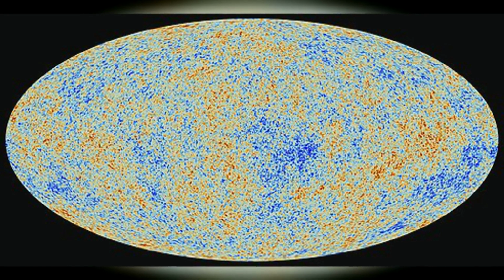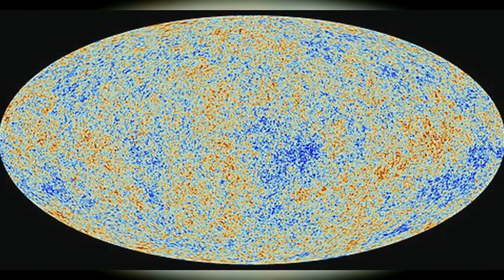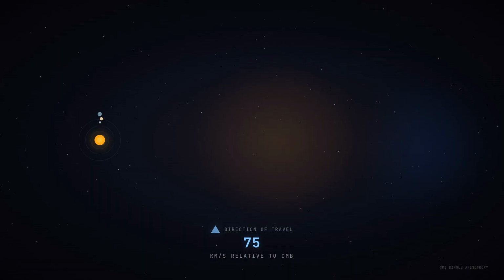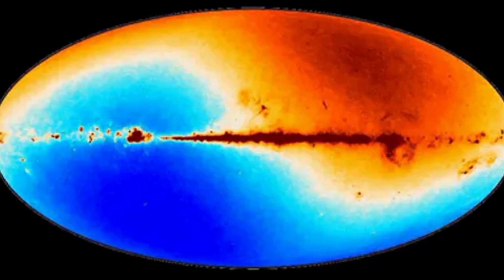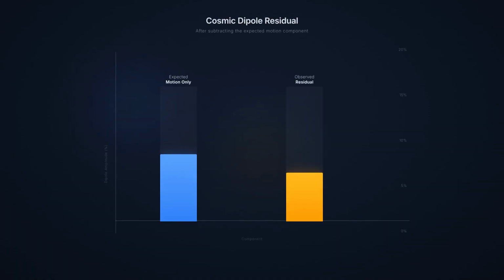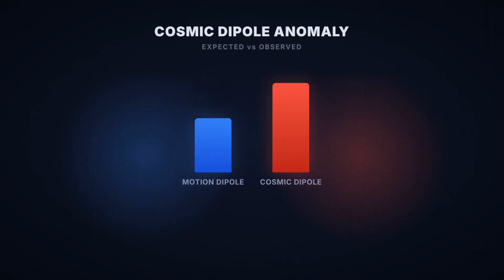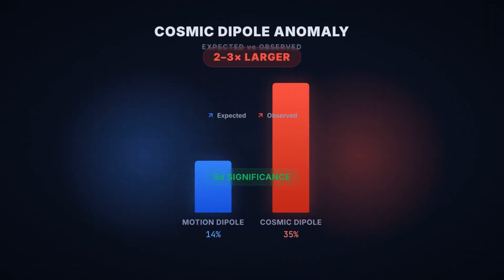Some of this dipole is caused by our own motion through the universe, which compresses light ahead of us and increases the apparent number of galaxies there. Our solar system moves at about 370 kilometers per second relative to the cosmic microwave background, producing a well-measured temperature dipole in the CMB. 14%. However, after removing the motion component from the galaxy data, a strong dipole remains. 35%, 2 to 3 times larger than the motion can account for.